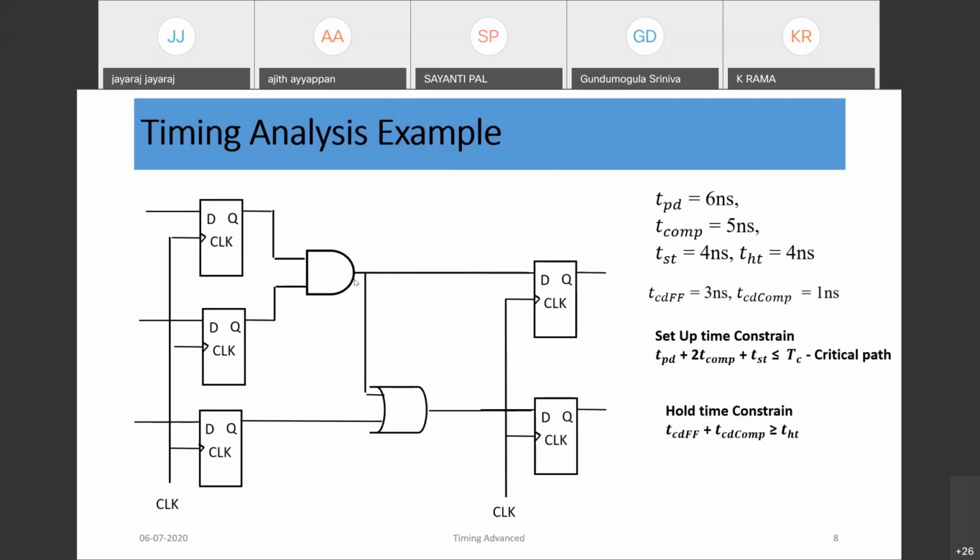If combo logic is more, then there would be chances of setup time violation. So minimum delay and maximum delay. If the combo logic is more complex, setup time violation chances are there, and if there is very little combo logic, hold time violation chances are there. Hope this timing path analysis is clear.